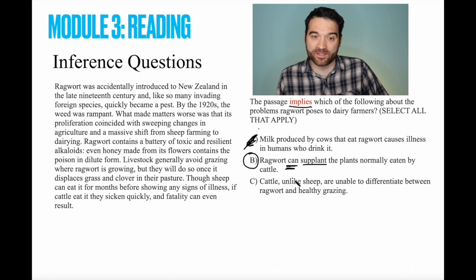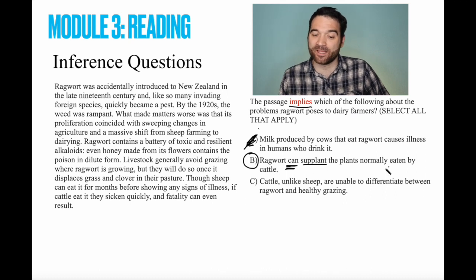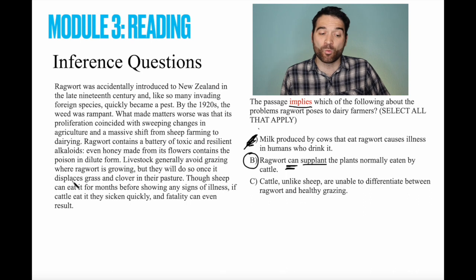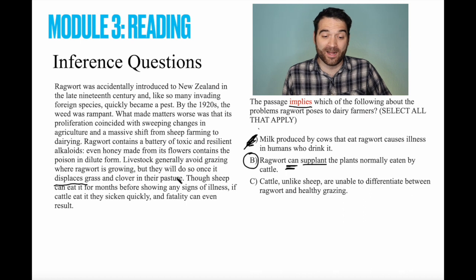Just so we see where this is in the passage: Ragwort can supplant the plants normally eaten by cattle. Where does it suggest this? Well, it suggests it right here. It says livestock generally avoid grazing where ragwort is growing, but they will do so once it displaces, supplants, grass and clover in their pasture. This sentence tells us that it is possible for ragwort to supplant grass and clover. And for that reason, this is correct.